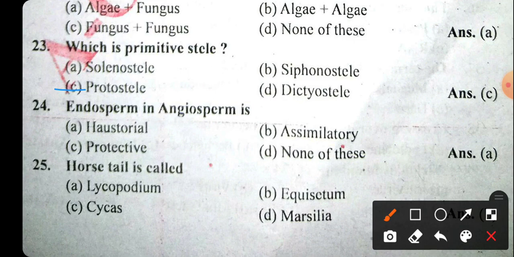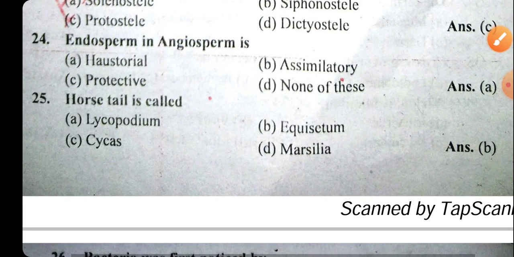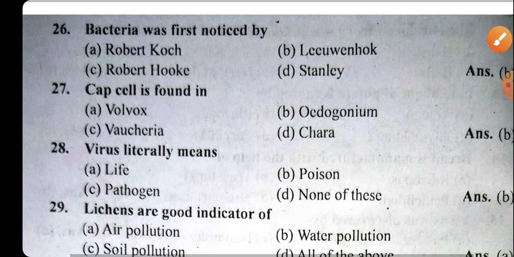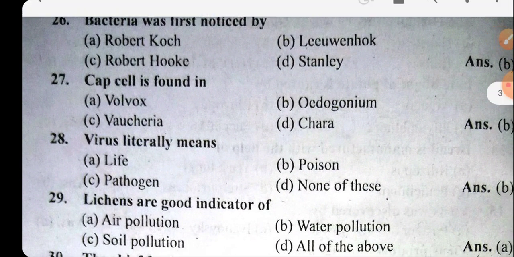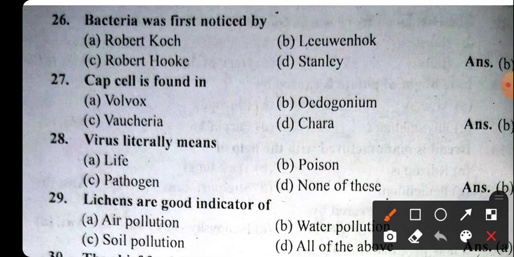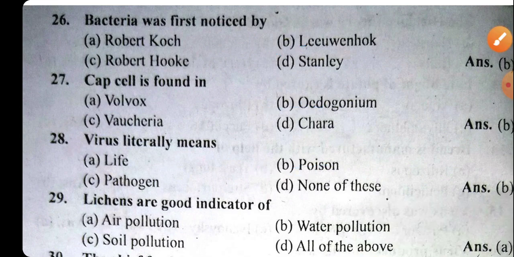Endosperm in angiosperm is a haustorial sponge. Okay, horsetail is called Equisetum. Okay. Now the next question remarks that bacteria were first noticed by Leeuwenhoek, whose full name was Anton van Leeuwenhoek. Okay. Now the next question is cap cell is found in, we had already completed this topic, cap cell is found in the Oedogonium. Virus literally means, not pathogen, the right answer will be poison. Virus means poison.